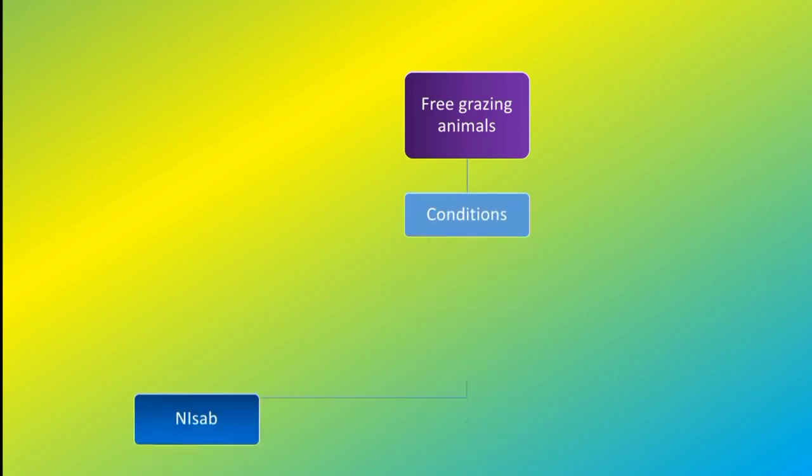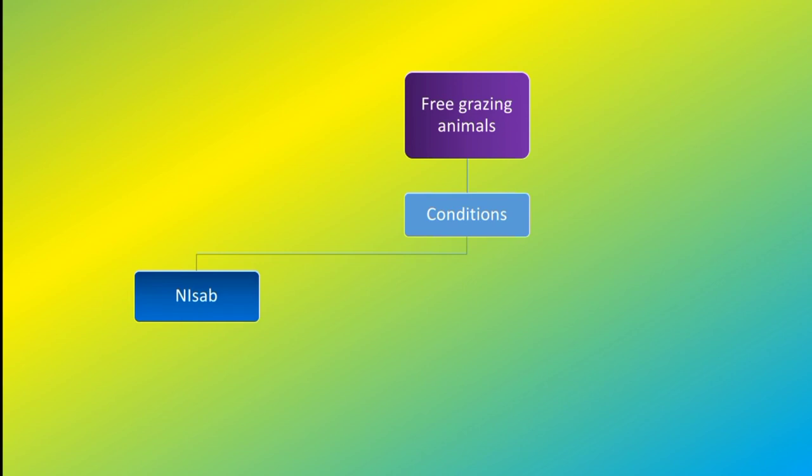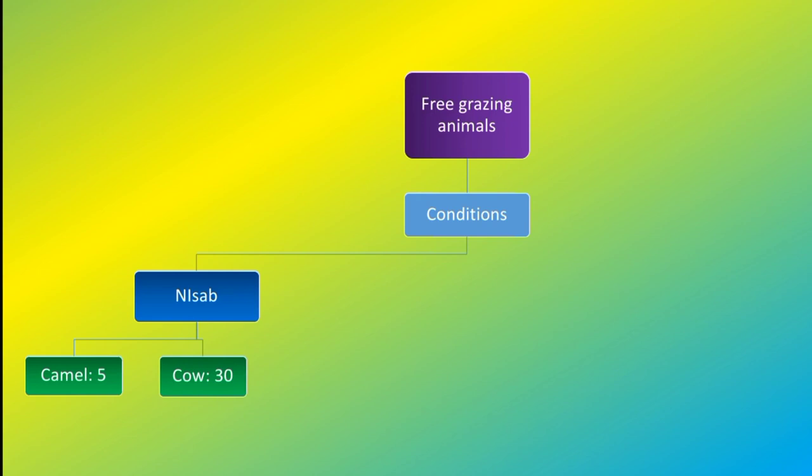So the free grazing animals, the conditions are the nisab. You know the meaning of nisab now. So nisab, that is the amount it has to get to before you begin to think of zakah, or you begin to pay your zakah. So the first is there are three animals involved: the camel, the cow, and the sheep. So in the case of camel, five camels. When you have five camels, you are good to go for zakah. So how much do you pay for five camels upward? We'll get to know that later.